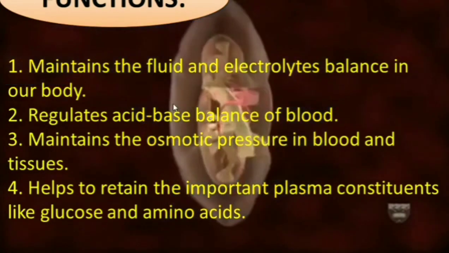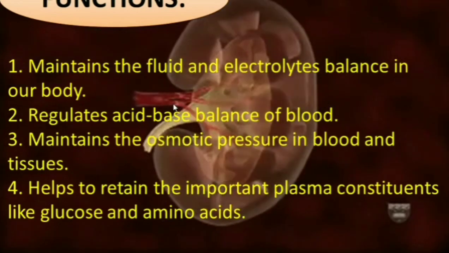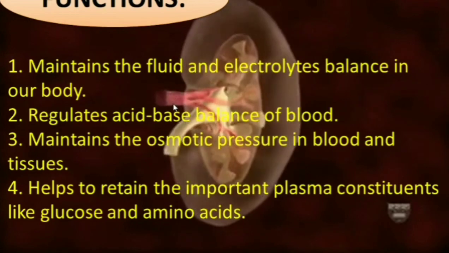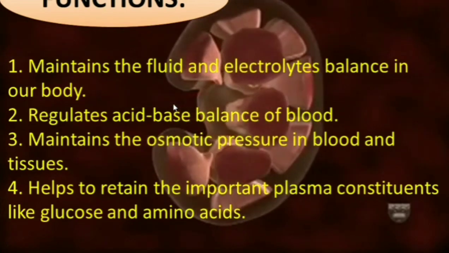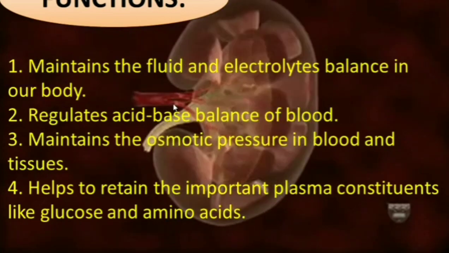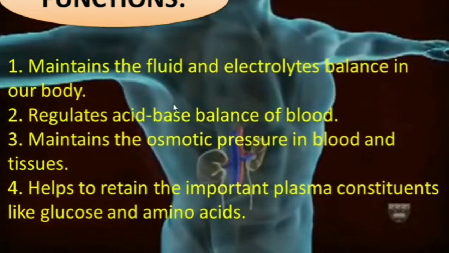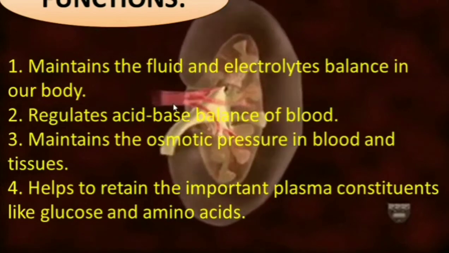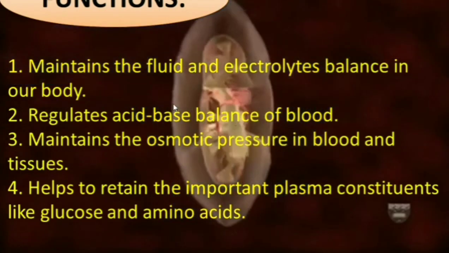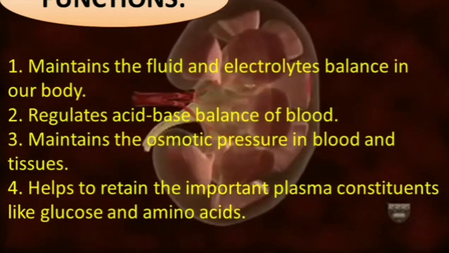It also maintains the osmotic pressure in blood and tissues. It helps to retain important plasma constituents like glucose and amino acids. Thank you, students.